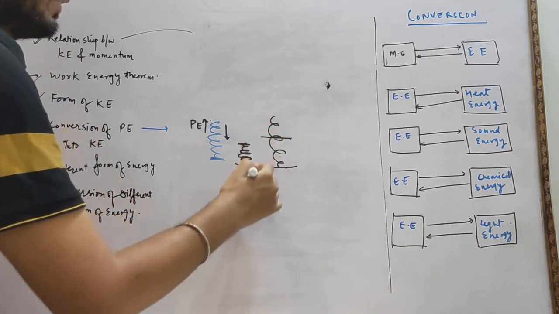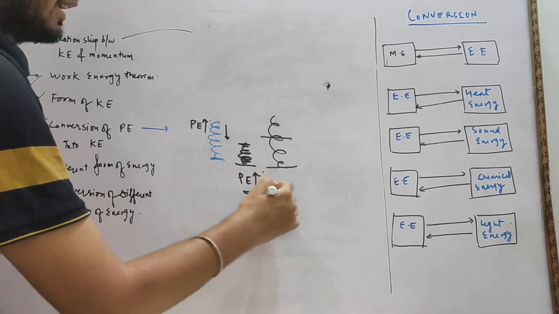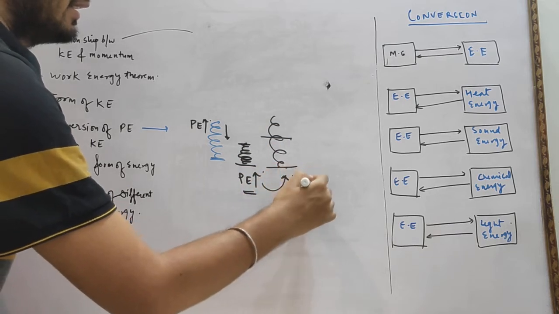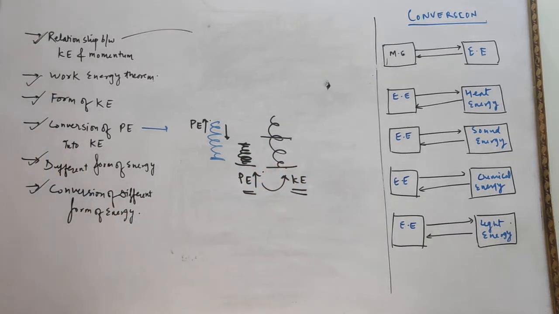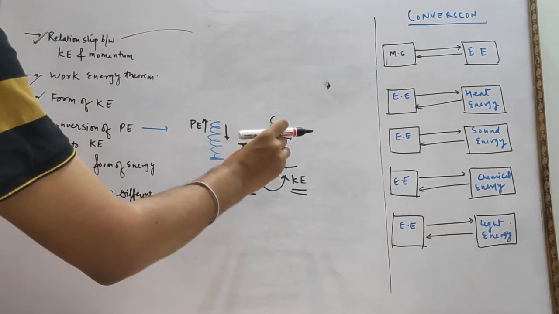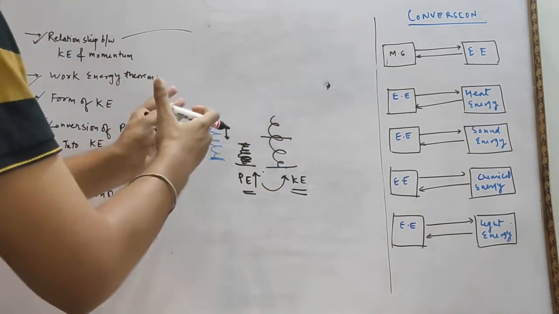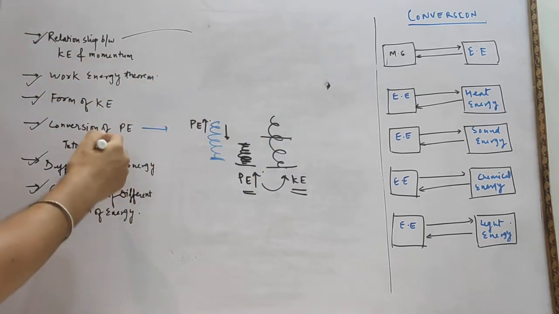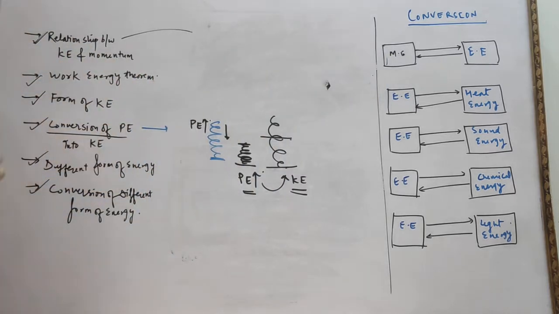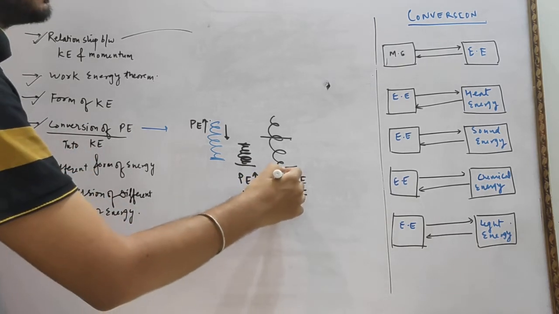So this stored potential energy will convert into kinetic energy. Sometimes, if we compress the spring and release it, it will move with a greater force, because there must be a conversion of energy. Energy can neither be created nor destroyed, it can only be transformed from one form to another. So your potential energy is converted into kinetic energy.